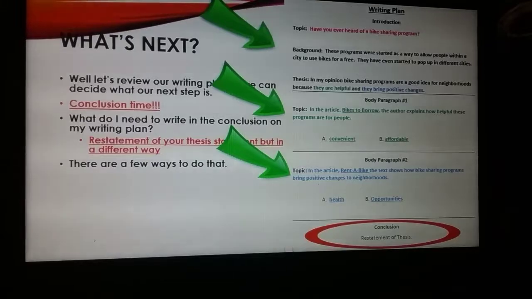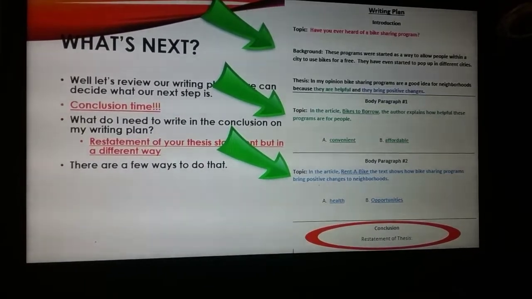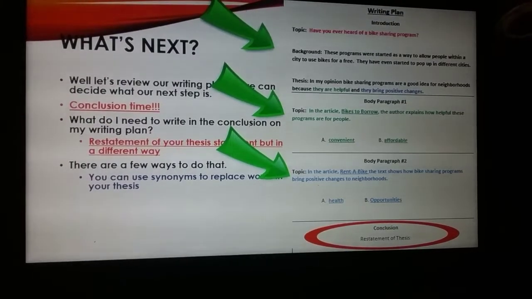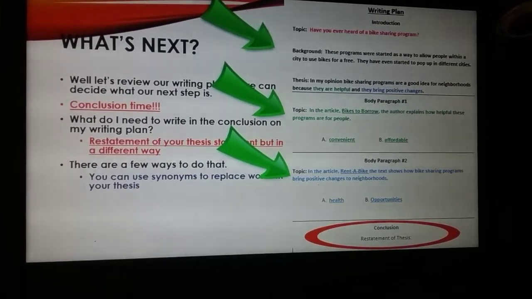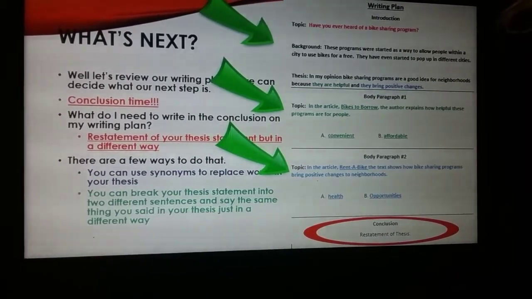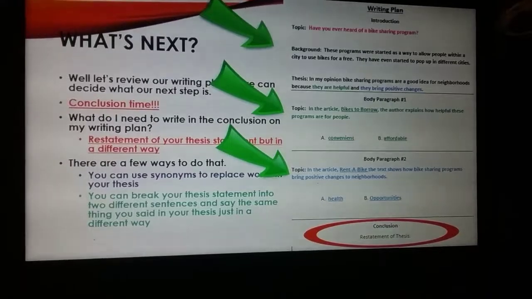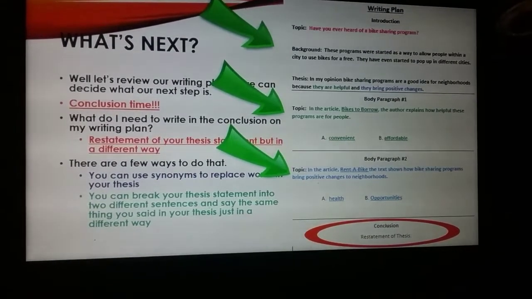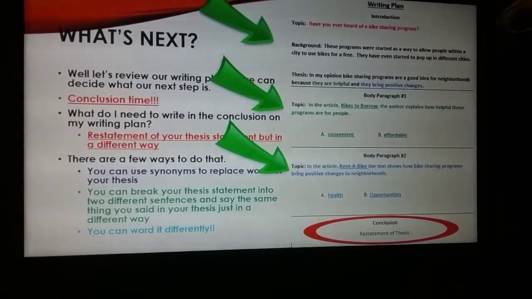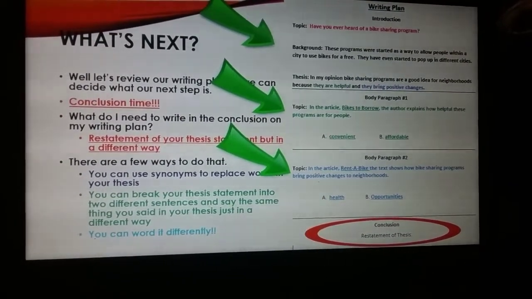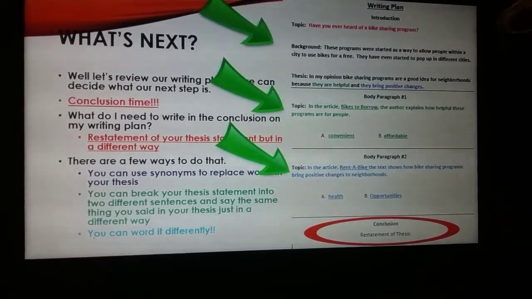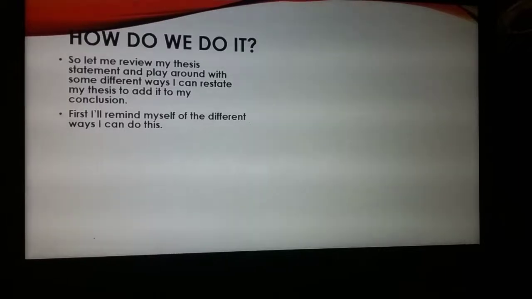There are a few ways to do that. One way is you can use synonyms to replace some of the words in your thesis. Another way, you can break your thesis statement into 2 different sentences and say the same thing you said in your thesis, but just in a different way. And another way, you can just reword it. You don't have to try to use synonyms or anything. You can just make that same point in a different way. So how do we do it?